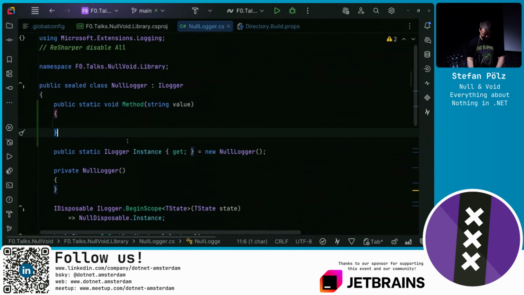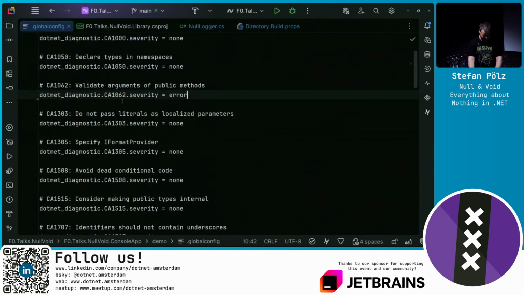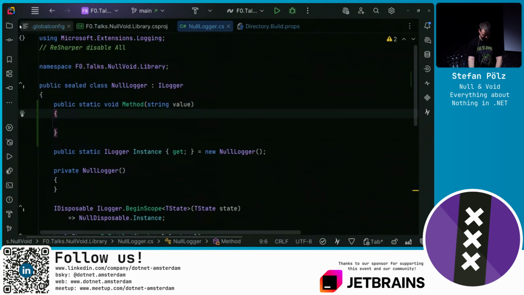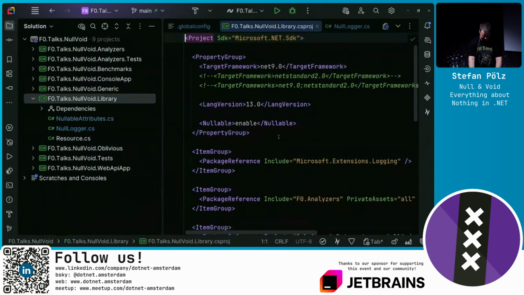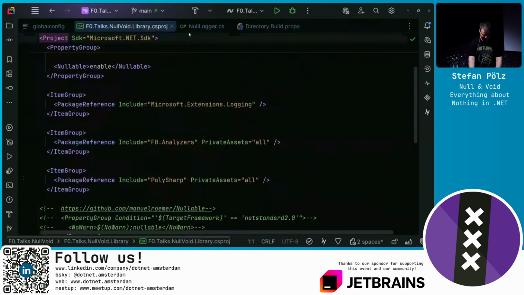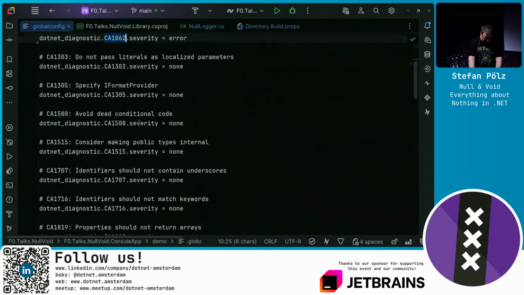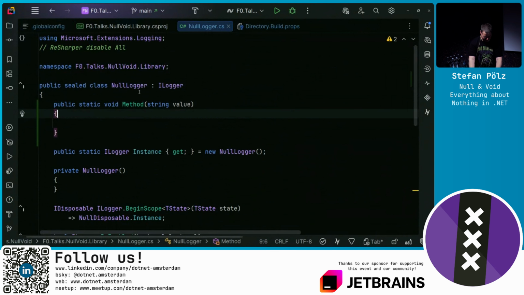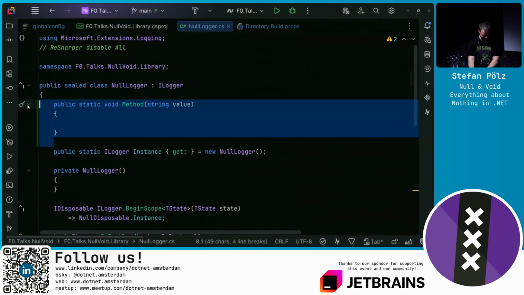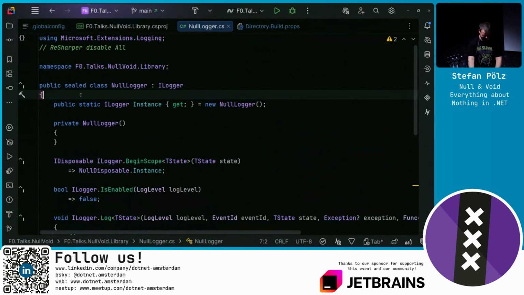We should get prompted with the warning, which of course now is... should. Famous last words. I would expect this now to... did I do something wrong? Net 9, all enabled. I don't have any other rule. Maybe I have something other suppressed. But yeah, I explicitly disabled it for this demo because I was getting it all over the place.